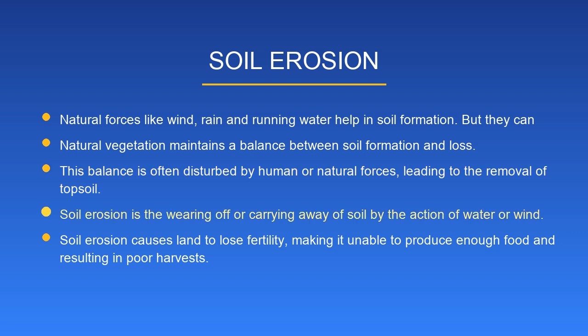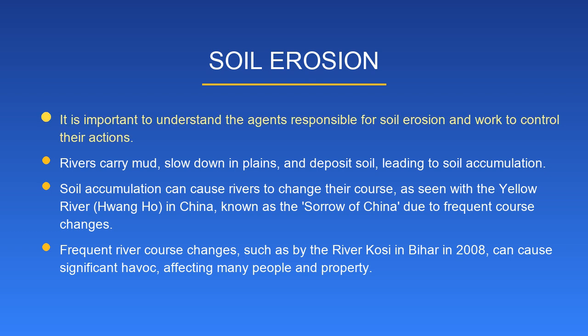Soil erosion is the wearing off or carrying away of soil by the action of water or wind. Soil erosion causes land to lose fertility, making it unable to produce enough food and resulting in poor harvests. It is important to understand the agents responsible for soil erosion and work to control their actions.